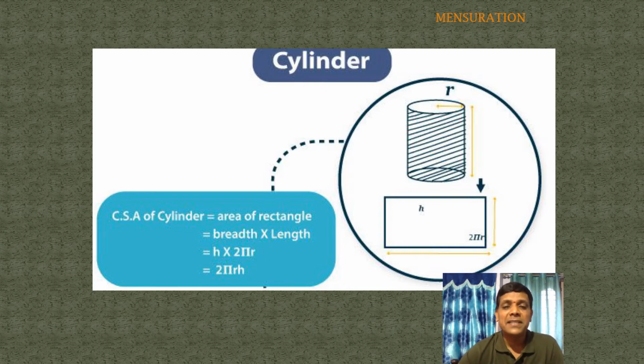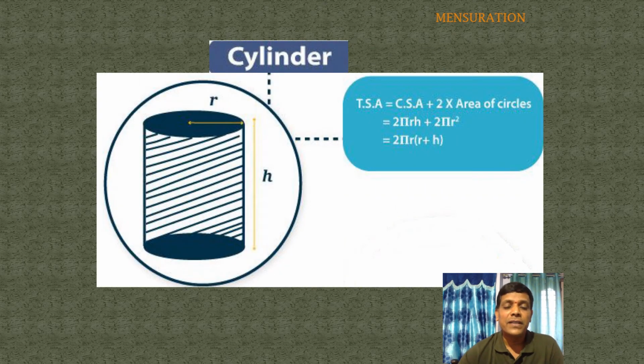Next, TSA, total surface area of a cylinder. Total surface area means all faces: the curved face and the remaining two, the area of the top and the area of the base. Here CSA equals 2 pi r h. And the base and top are in the form of a circle, so the area of a circle equals pi r square.